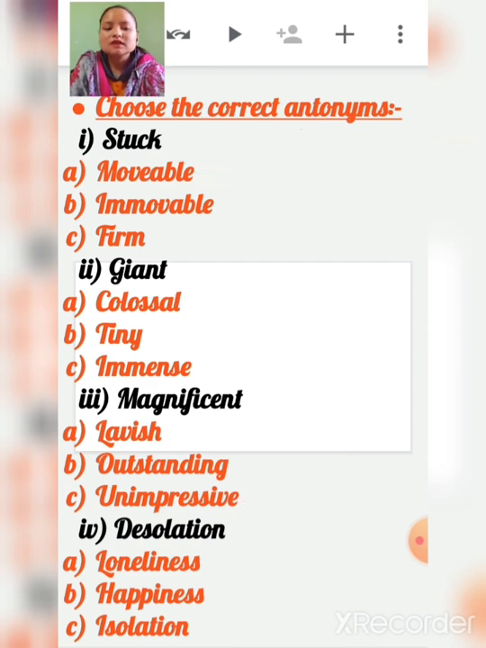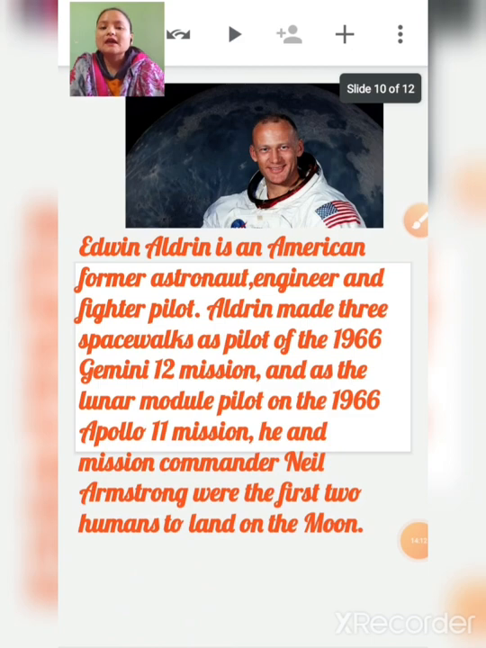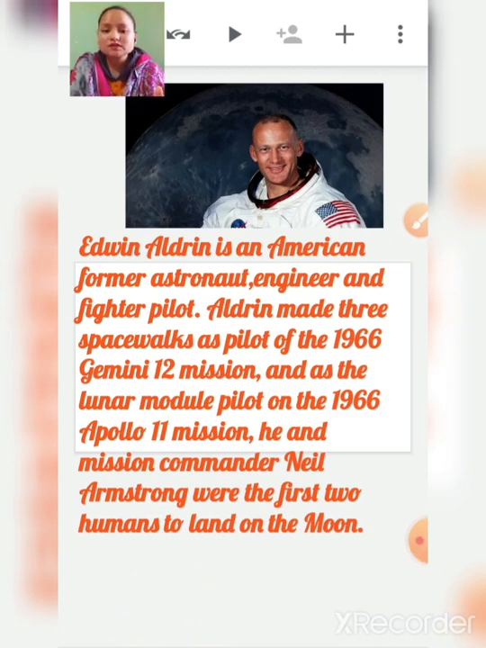Happiness. So children, this chapter, A Walk on the Moon, is about Edwin Aldrin and Neil Armstrong. They were the first people to step on or land on the moon, and this chapter is based on the real life story of these two people. We will continue reading the chapter in our next video. Till then, note down these new words, word meanings, and make sentences in your notebook, and also read the chapter.